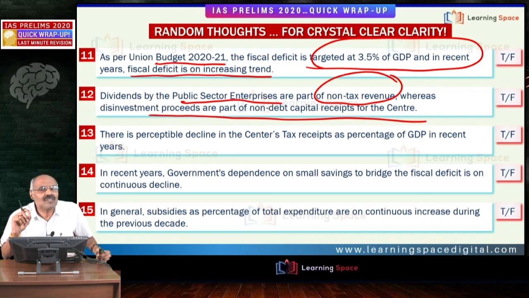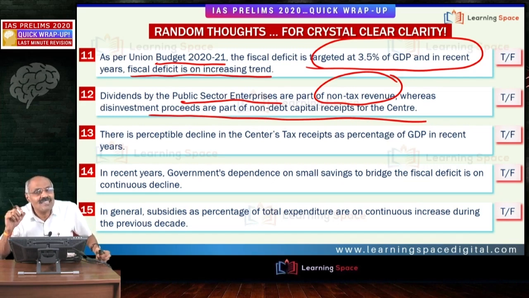Capital receipts are bifurcated into two types. One is debt capital receipts, if the government borrows from the market. The second one is non-debt capital receipts. If the government is selling its stake in the enterprises, that is non-debt capital receipts, right?